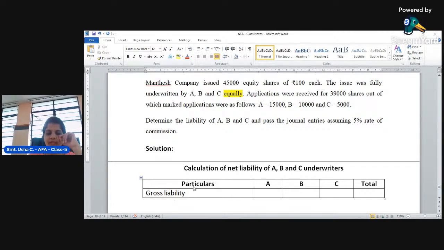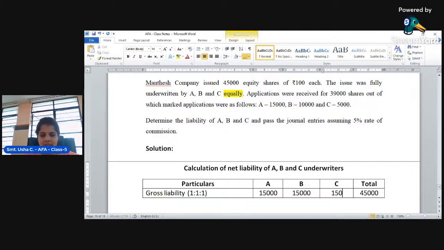Equally means these 45,000 shares are distributed in a 1 is to 1 is to 1 ratio. Total shares are 45,000, and 45,000 divided by 3 is 15,000. Equally 15,000 will be distributed among the underwriters.